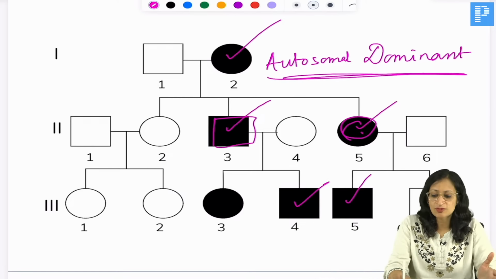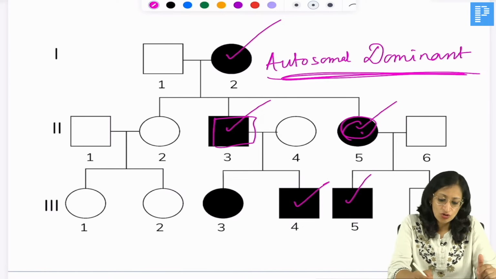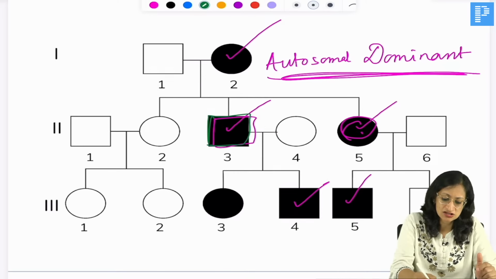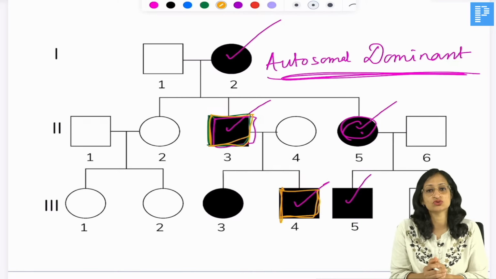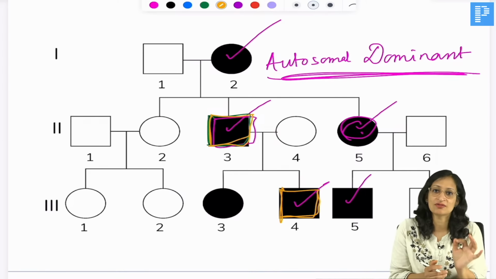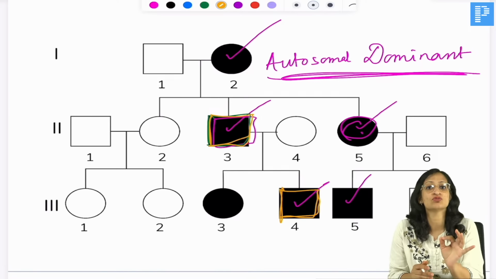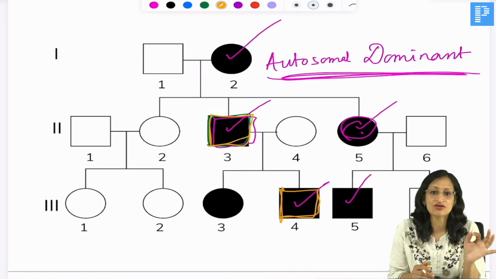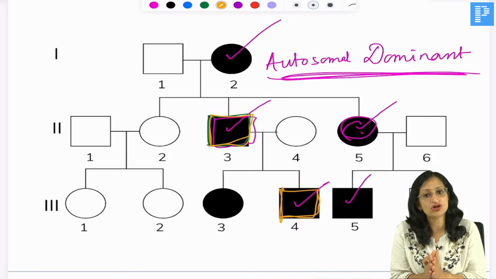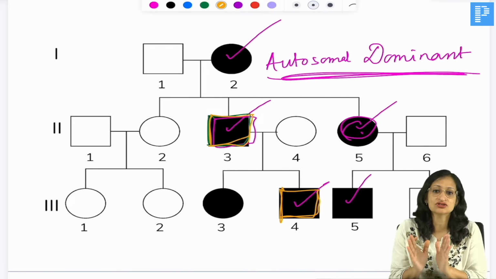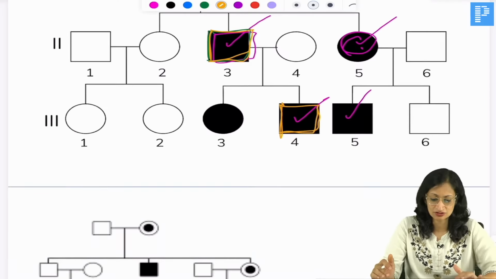How are we more sure about it? So it is an autosomal dominant inheritance. It cannot be X-linked. Why? Because we can see male to male transmission. This diseased male is transmitting it to the son also. In X-linked conditions, remember, the father's X chromosome never goes to the son. What goes to the son is the Y chromosome. So if a disease is going from father to son, it cannot be X-linked inheritance. It has to be autosomal, right? So father to son transmission rules out X-linked inheritance. So it is an autosomal dominant condition, right?